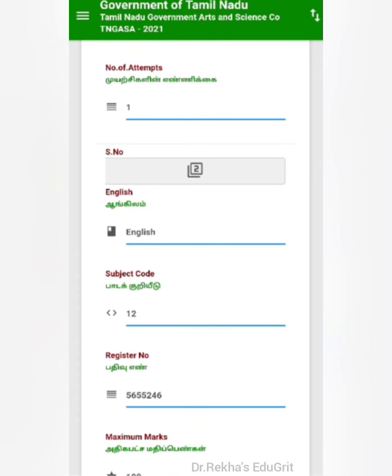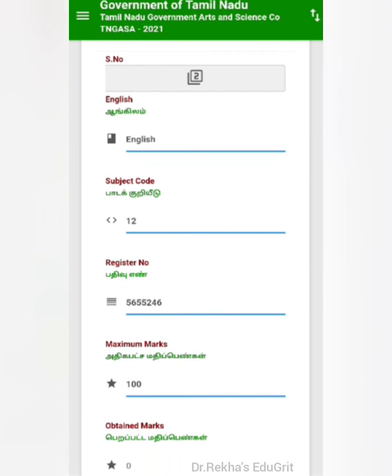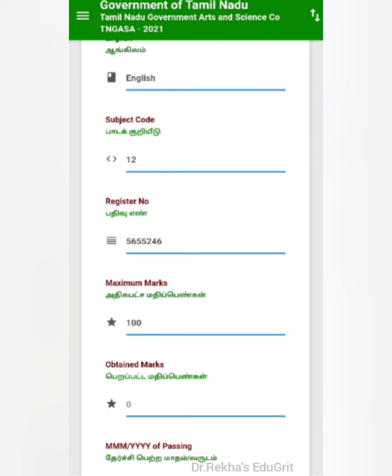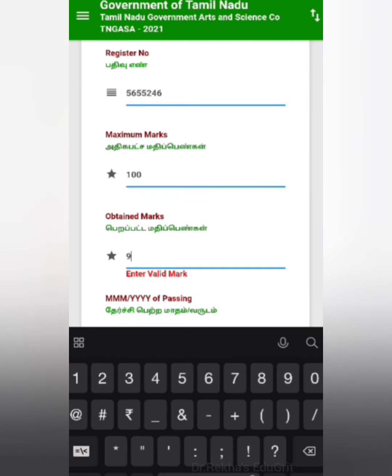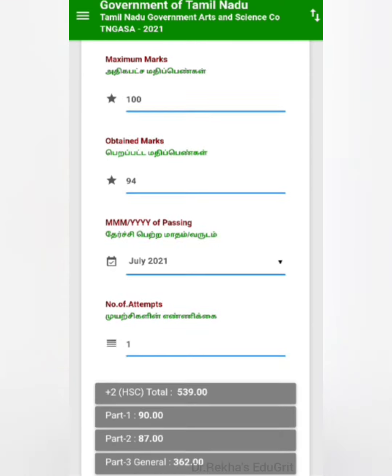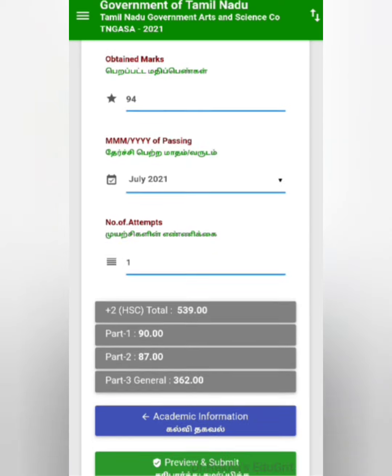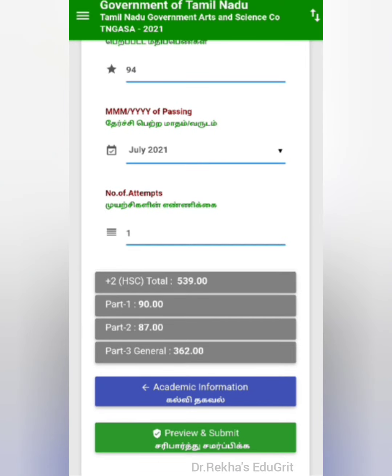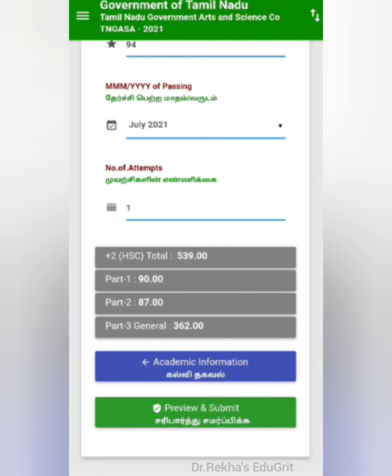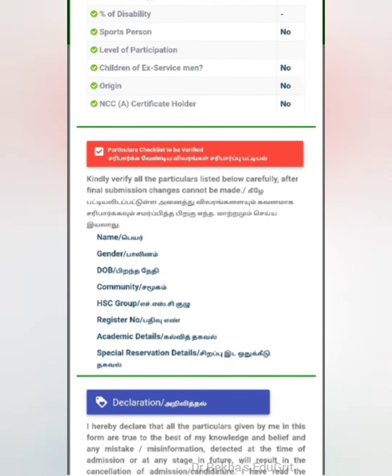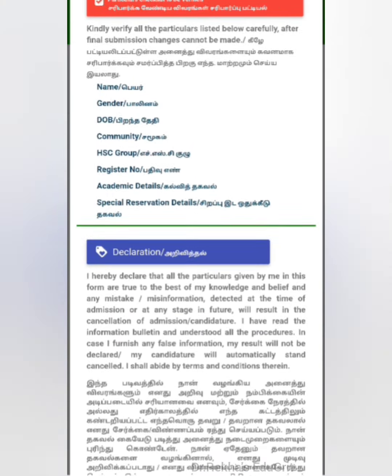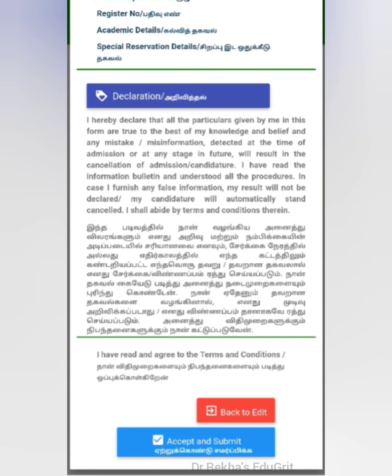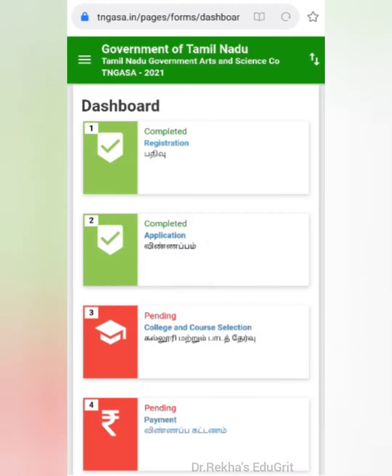So all the subjects will be visible. Here you have to just mention the marks which you have obtained. When you give all the marks, the total will be calculated automatically, and you can see that the total mark will be visible for all Part 1, Part 2 and Part 3. Then you can click preview and submit. You can check whether all the information which you have given is correct or not, and then you can click accept and submit. So the second process is completed.